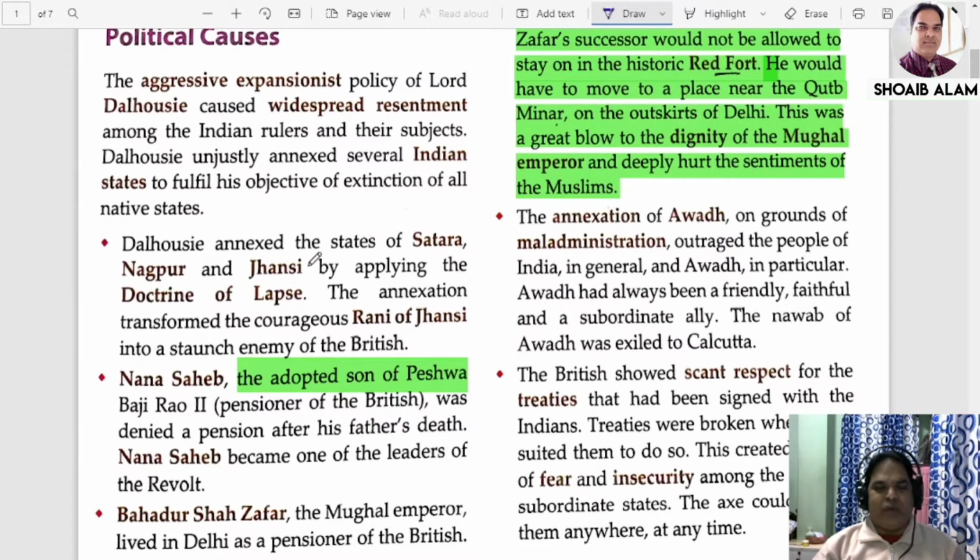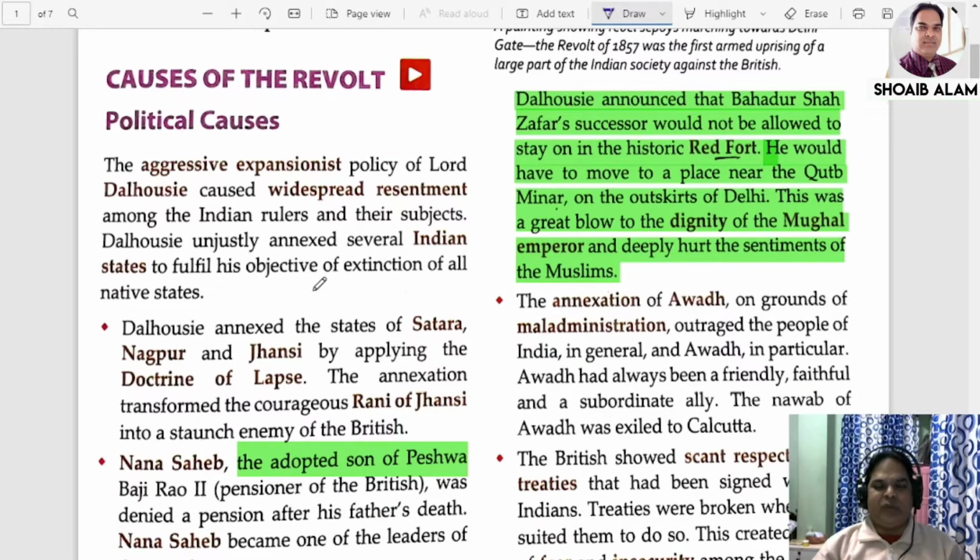Doctrine of lapse. You know that Lord Dalhousie was in a hurry to annex the territories as soon as possible. That is why he introduced such a policy which could bring more and more territories under its control. Let me tell you one more thing: the British followed four policies to bring territories under their control. Number one, by conquest. You have seen the Battle of Plassey and the Battle of Buxar. Many battles were fought, and territories were brought under their control.